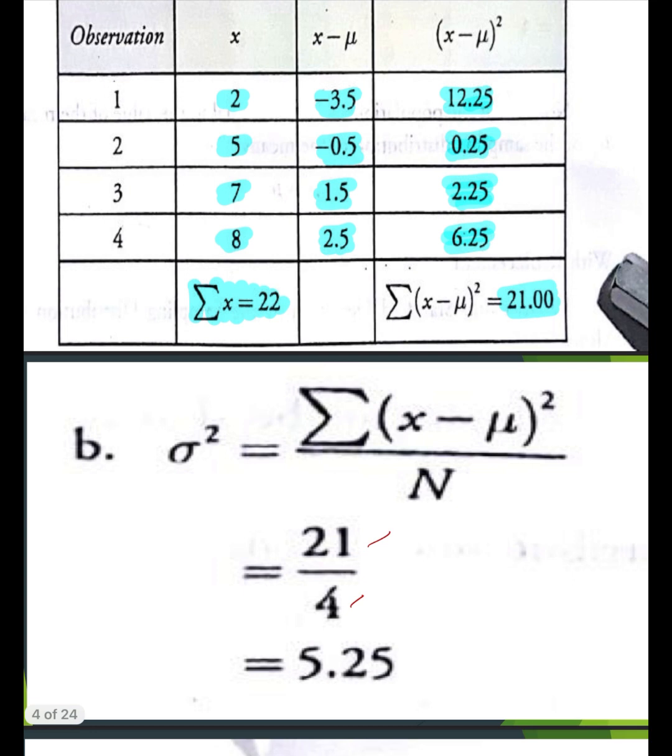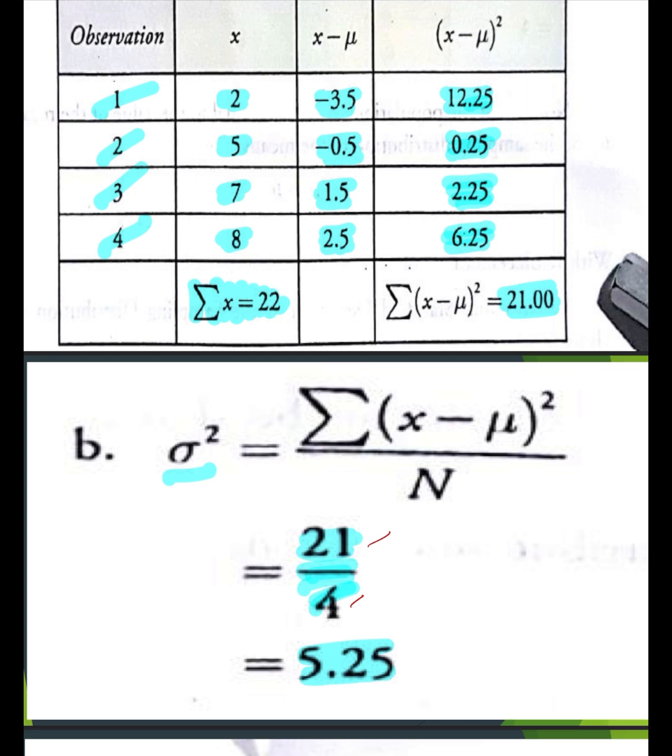Just simply substitute in our formula. The formula is variance, or sigma squared, is equal to the summation of the quantity x minus mu squared over N. So what is our summation of x minus mu quantity squared? That is 21 divided by our N, which is 4 because there are 4 observations. The quotient now is 5.25. 5.25 is also known as the variance of the population.